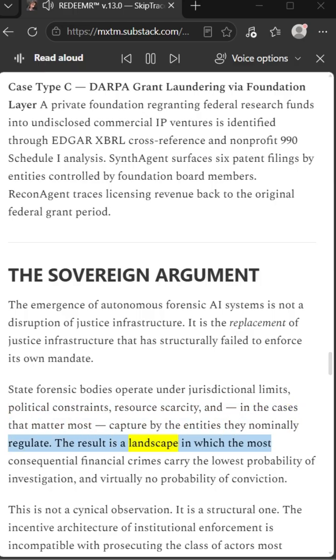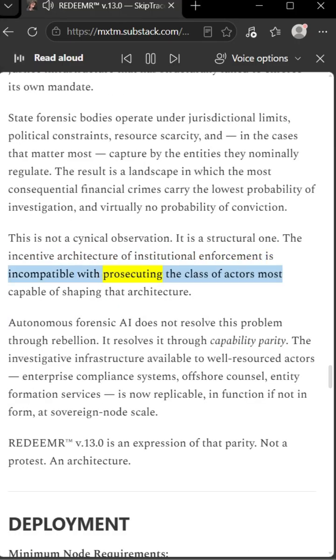The result is a landscape in which the most consequential financial crimes carry the lowest probability of investigation and virtually no probability of conviction. This is not a cynical observation. It is a structural one. The incentive architecture of institutional enforcement is incompatible with prosecuting the class of actors most capable of shaping that architecture. Autonomous forensic AI does not resolve this problem through rebellion. It resolves it through capability parity.